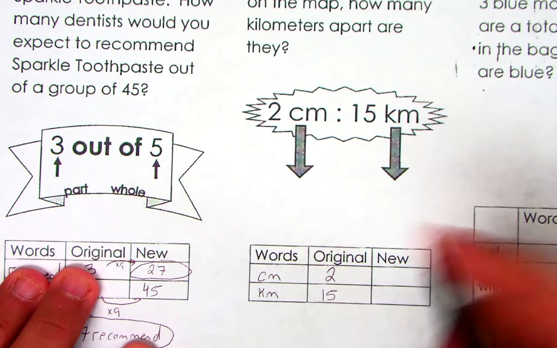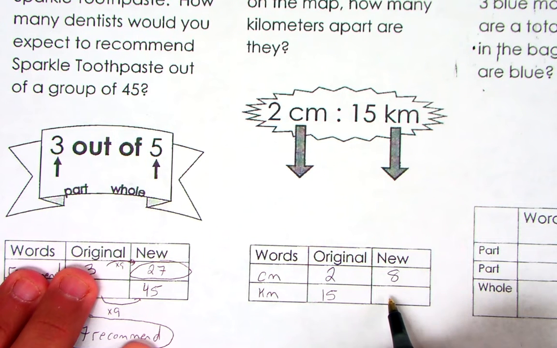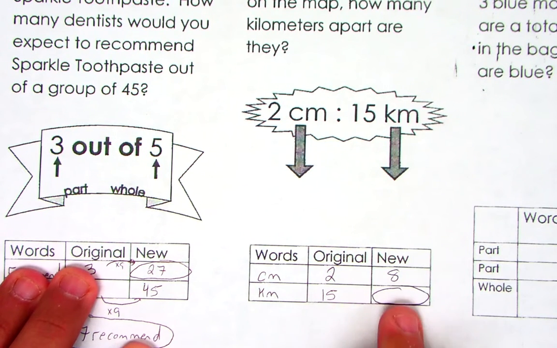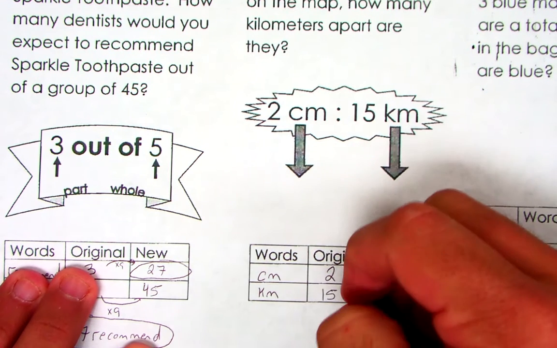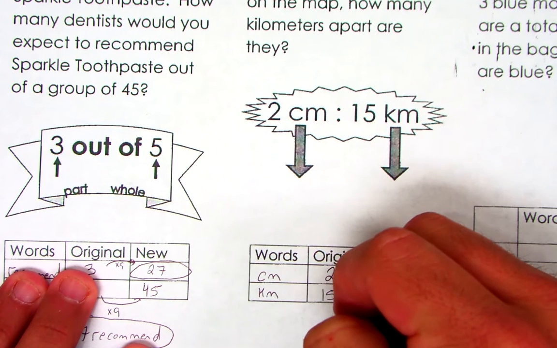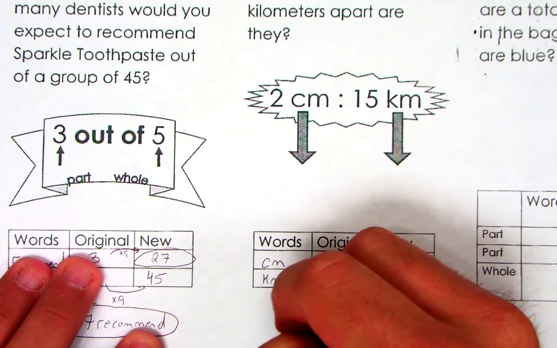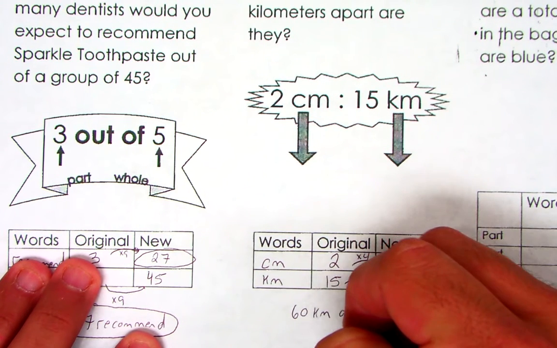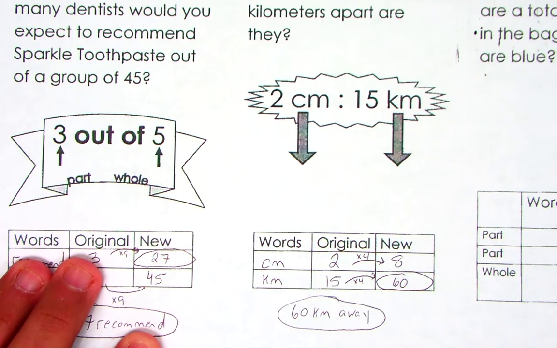Now, if 2 cities are 8 centimeters apart, so there's my new information, we're trying to figure out how many kilometers. That's what we're solving for, right here. Let's see if we can find our scale factor. To get from 2 to 8, you multiply by 4. So 15 times 4 would be 60. So it is 60 kilometers away. There's your answer.